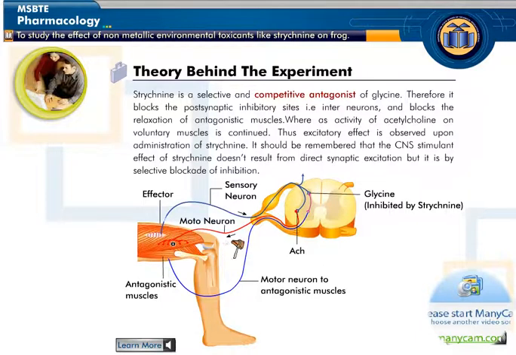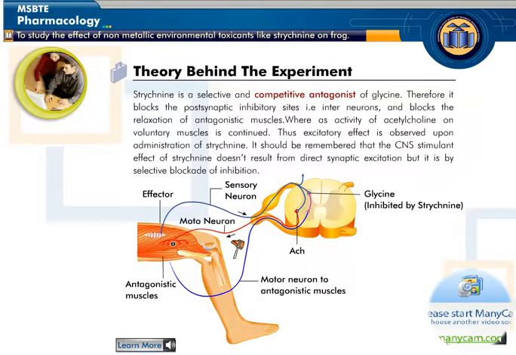Thus, an excitatory effect is observed upon administration of strychnine. It should be remembered that the CNS stimulant effect of strychnine doesn't result from direct synaptic excitation, but is by selective blockade of inhibition.